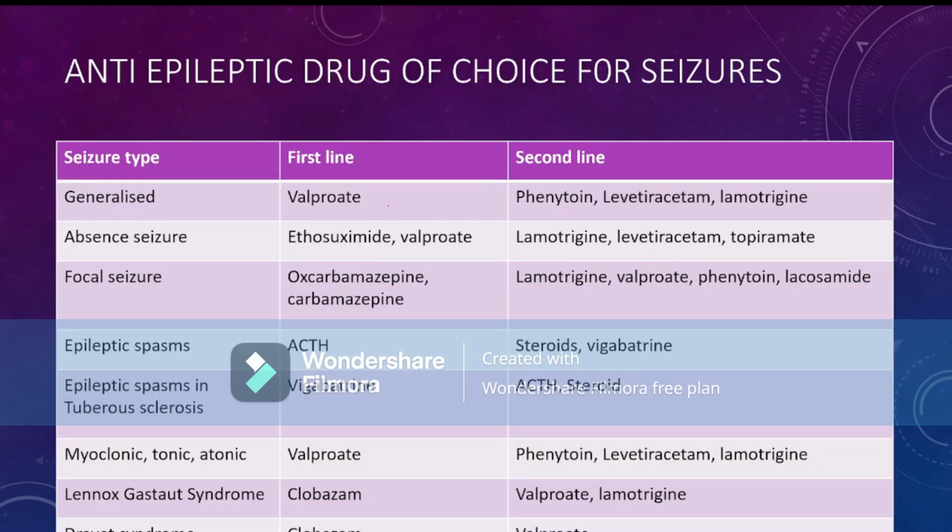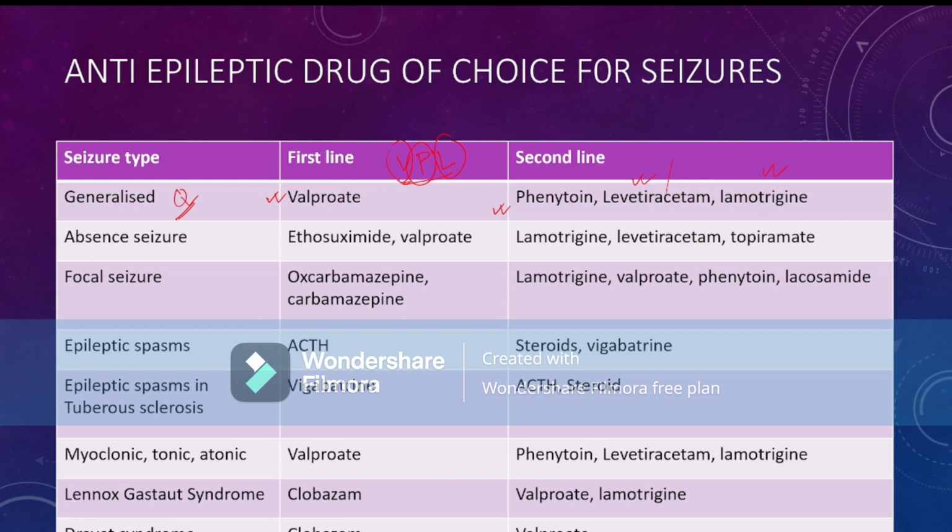Now come to the anti-epileptic drug of choice for different types of seizure. These are all in MCQs. So the first line drug for generalized seizure, that may be tonic, clonic, atonic, or any type of generalized seizure, is valproate, and the second line is phenytoin, levetiracetam, or lamotrigine. So you can keep in mind VPL, that means valproate, phenytoin, levetiracetam and lamotrigine.